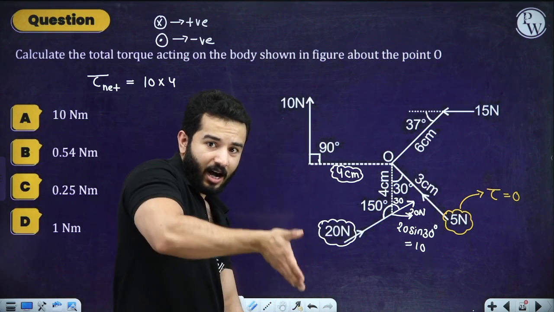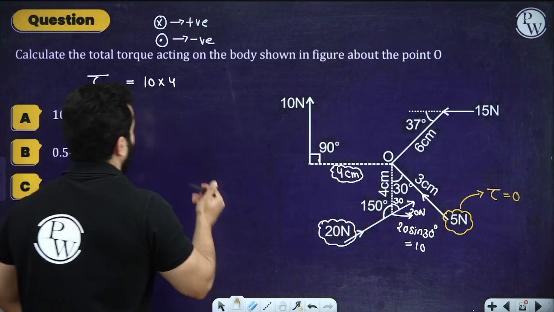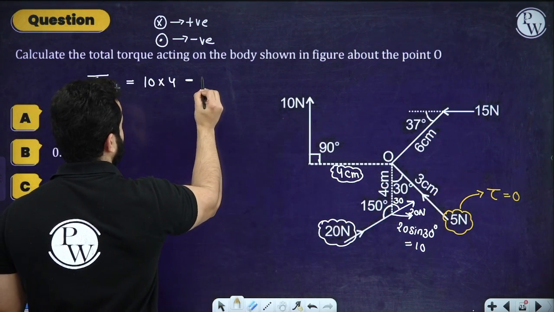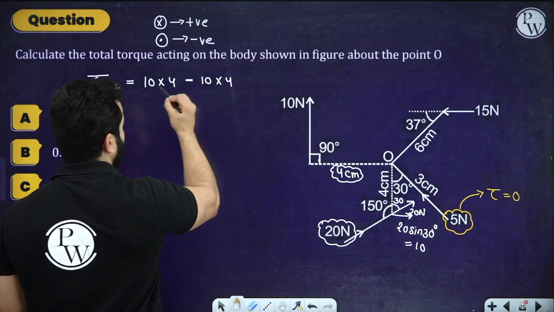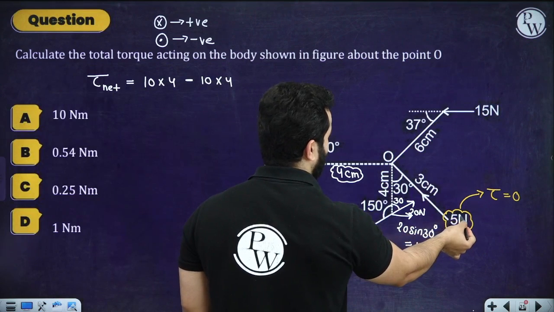R cross F, right? So 10 cross 4. So I'm going to use a minus sign, 10 cross 4. So they both are getting cancelled out, right? I don't have to worry about this one.